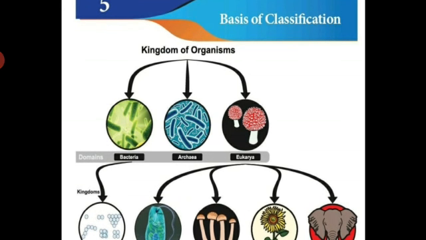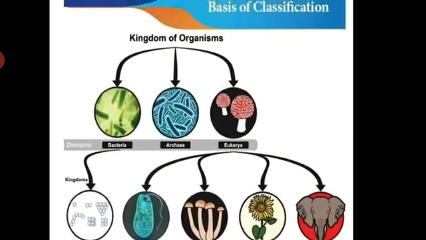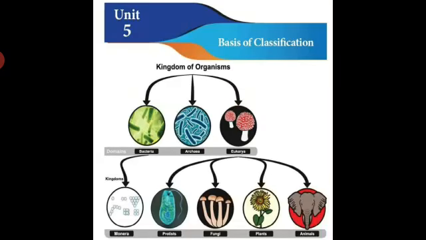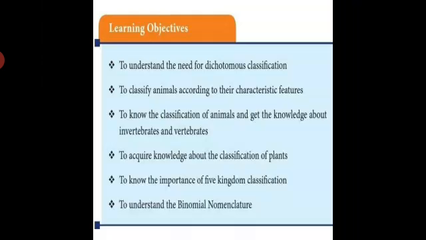Today we are going to discuss the new topic. The name of the topic is basis of classification. The exact Tamil meaning is வகைப்பாட்டியல், உயிரினங்களை வகைப்படுத்துவது. So you know about living things, whether plants or animals, so we can classify that living organism. The topic of the lesson is basis of classification.